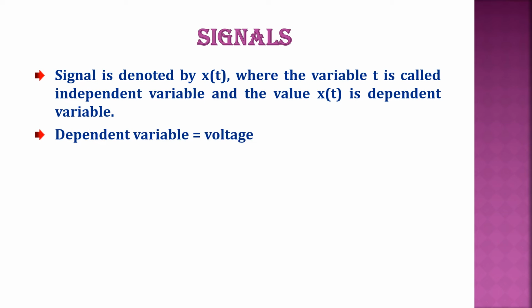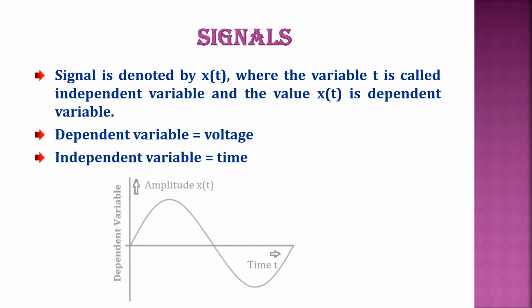Now let us know what is meant by a signal. A signal is any physical phenomenon that is happening in nature that can be represented in terms of one or more variables. That is the actual definition of a signal. To know the definition better, we have to know about two variables.